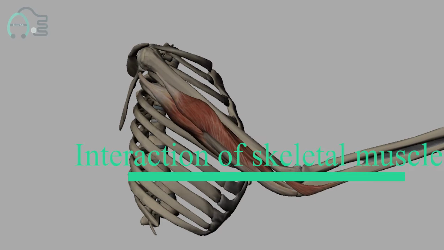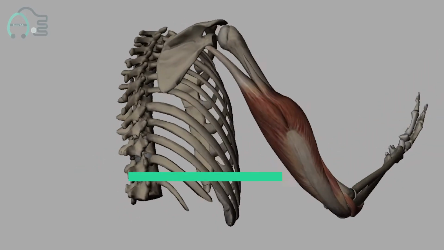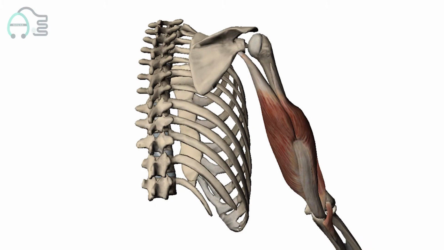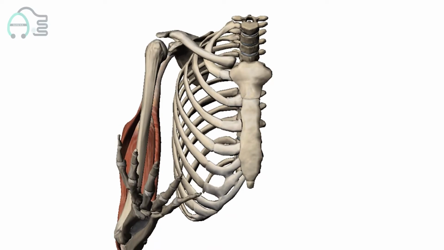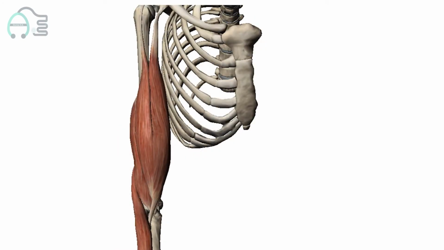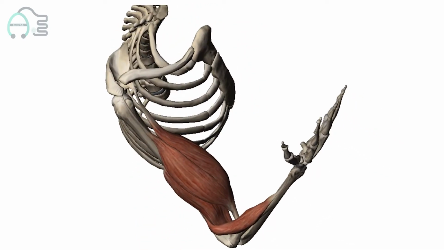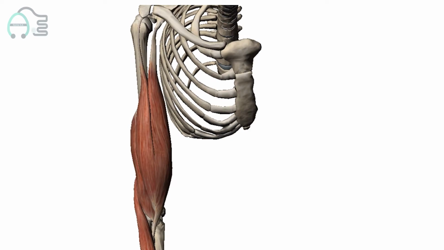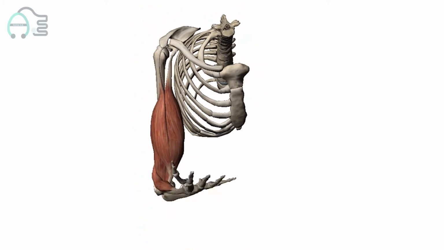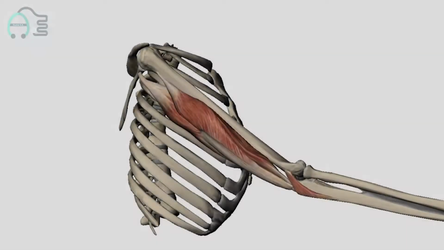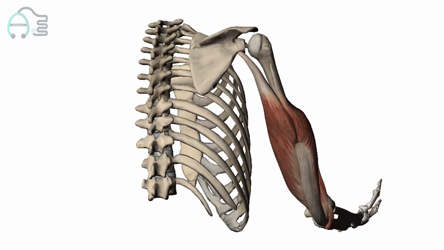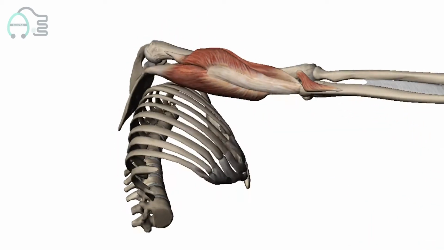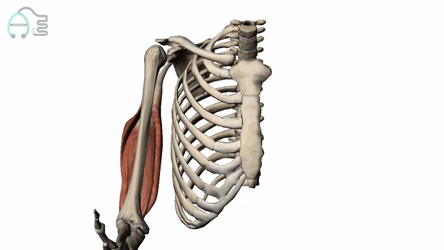Interaction of skeletal muscles. Each movement at a joint is brought about by a coordinated activity of different groups of muscles classified and named according to their function to: Prime mover, agonist, which is a muscle or a group of muscles that directly start the desired movement. Example: when the biceps flex the elbow, it acts as prime mover. When the triceps acts as antagonist. Antagonist, opponents, which oppose the prime mover and are responsible for returning a limb to its initial position.